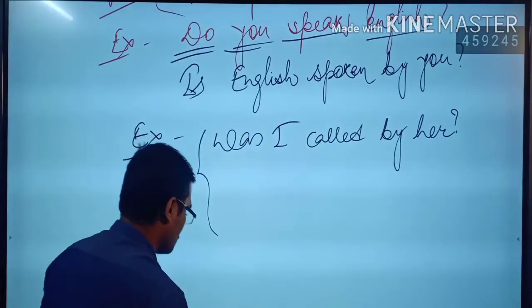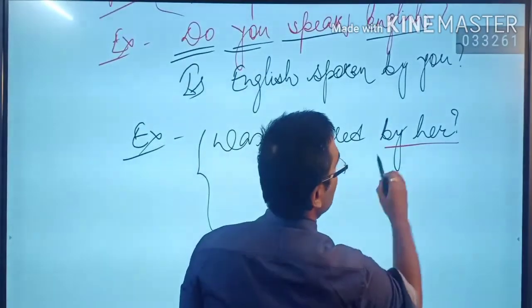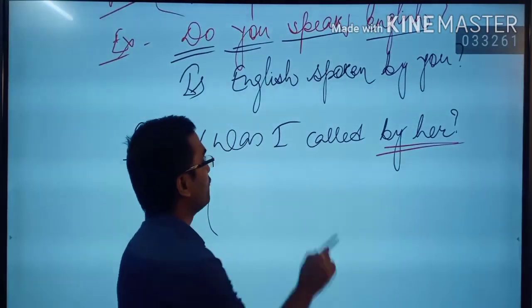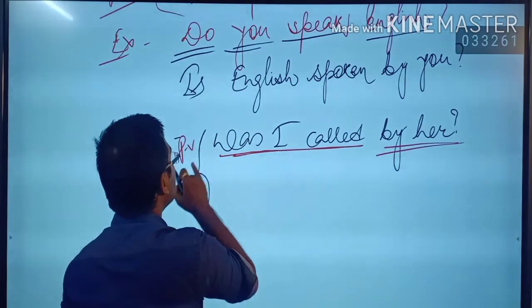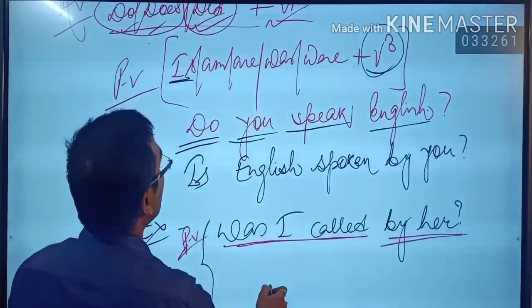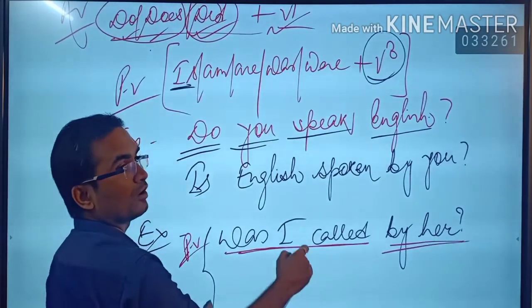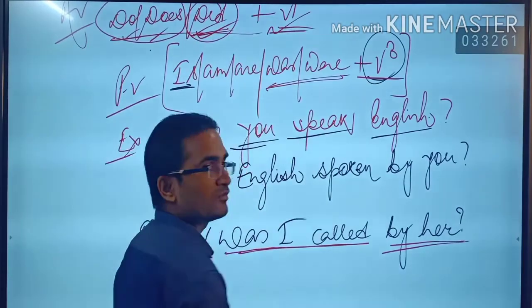Correct? Now this has to be changed into active sentence formation. Then what will you do? This is an object of the passive. And what you see, was plus verb 3 is passive. So this sentence is passive. You have to change this into active because you can just have a look over here. I have told you that was takes verb 3 and did takes the verb in the first form.